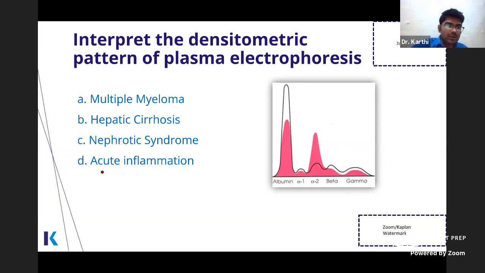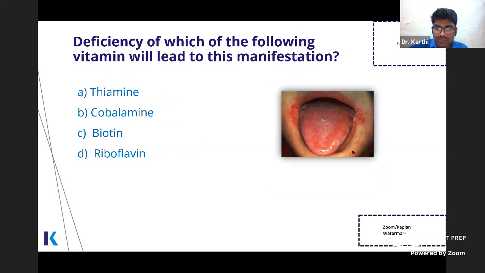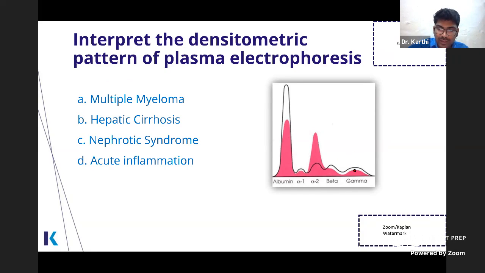What will happen in chronic inflammation? Leave acute inflammation. What will happen in chronic inflammation? You will have a diffuse increase in the gamma region. In multiple myeloma, it is just a spike. Why? Because one type of immunoglobulin is produced. It's a monoclonal gammopathy. But in chronic inflammation, it is polyclonal gammopathy. So you get a diffuse increase.